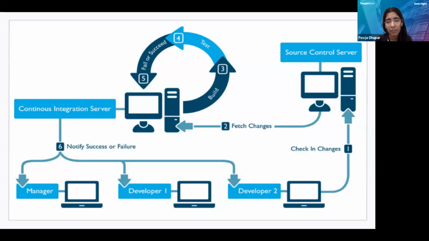Now let's see, we have various members in our team, and suppose there is a developer working on the infra side, and he made some changes in the pipeline, and he has committed those changes into the source server. Now the CI server is monitoring the source control server and sees that some changes are coming, and those changes are pipeline changes, like infrastructure changes. The CI server will implement those changes on pipelines, then run that pipeline, and then notify everyone on the team what the status of the build is, whether it's a success or failure.